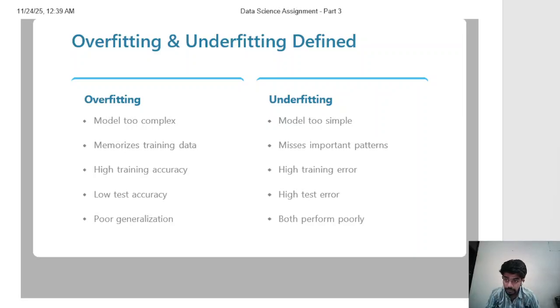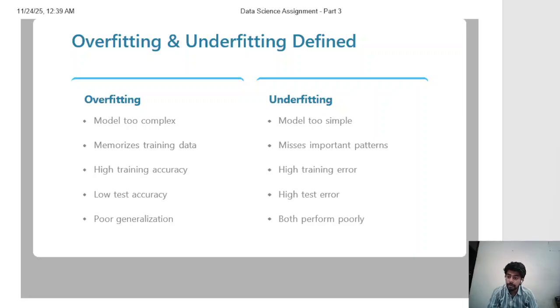Overfitting occurs when a model becomes too complex and essentially memorizes the training data, including its noise and peculiarities. An overfit model achieves very high accuracy on training data but performs poorly on test data. It has learned specific noise patterns rather than the underlying true relationship.